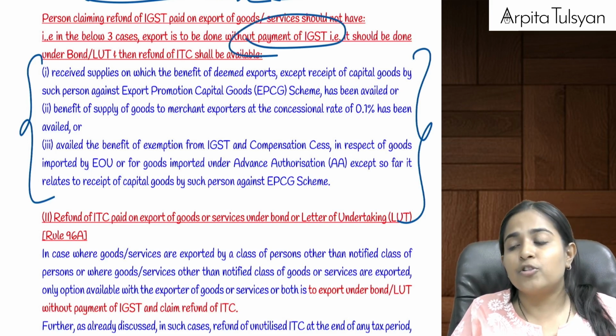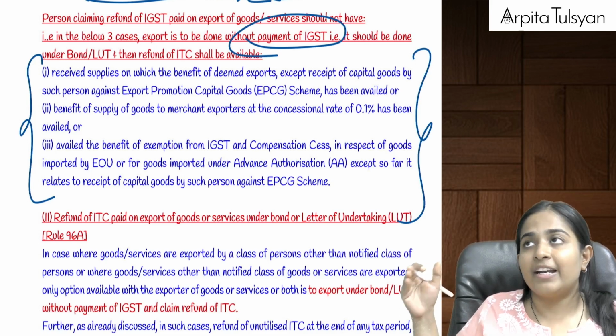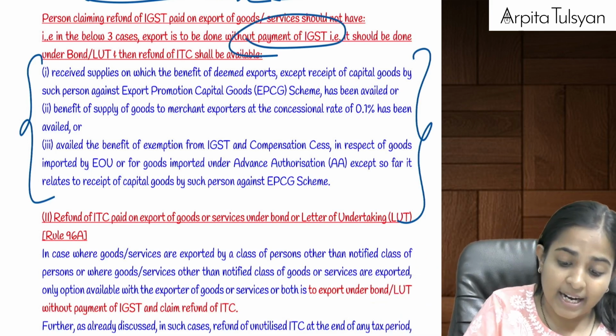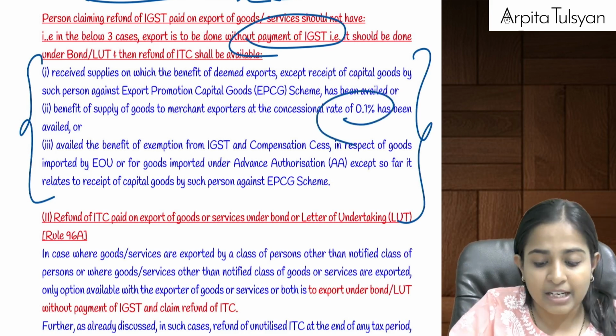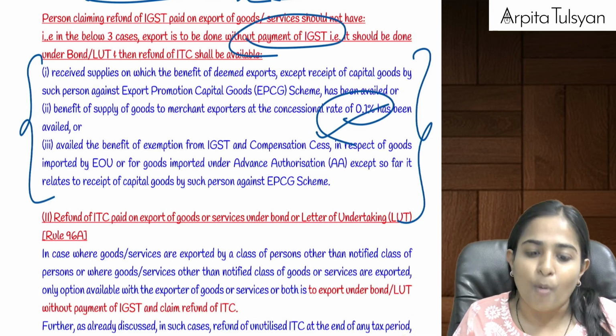One is, do you recollect, in case of merchant exports we had studied that whenever the exporter is exporting the goods outside India, when he was receiving his input at 0.1%, we will give him the refund of that 0.1% provided he is doing that export only on bond or LUT.